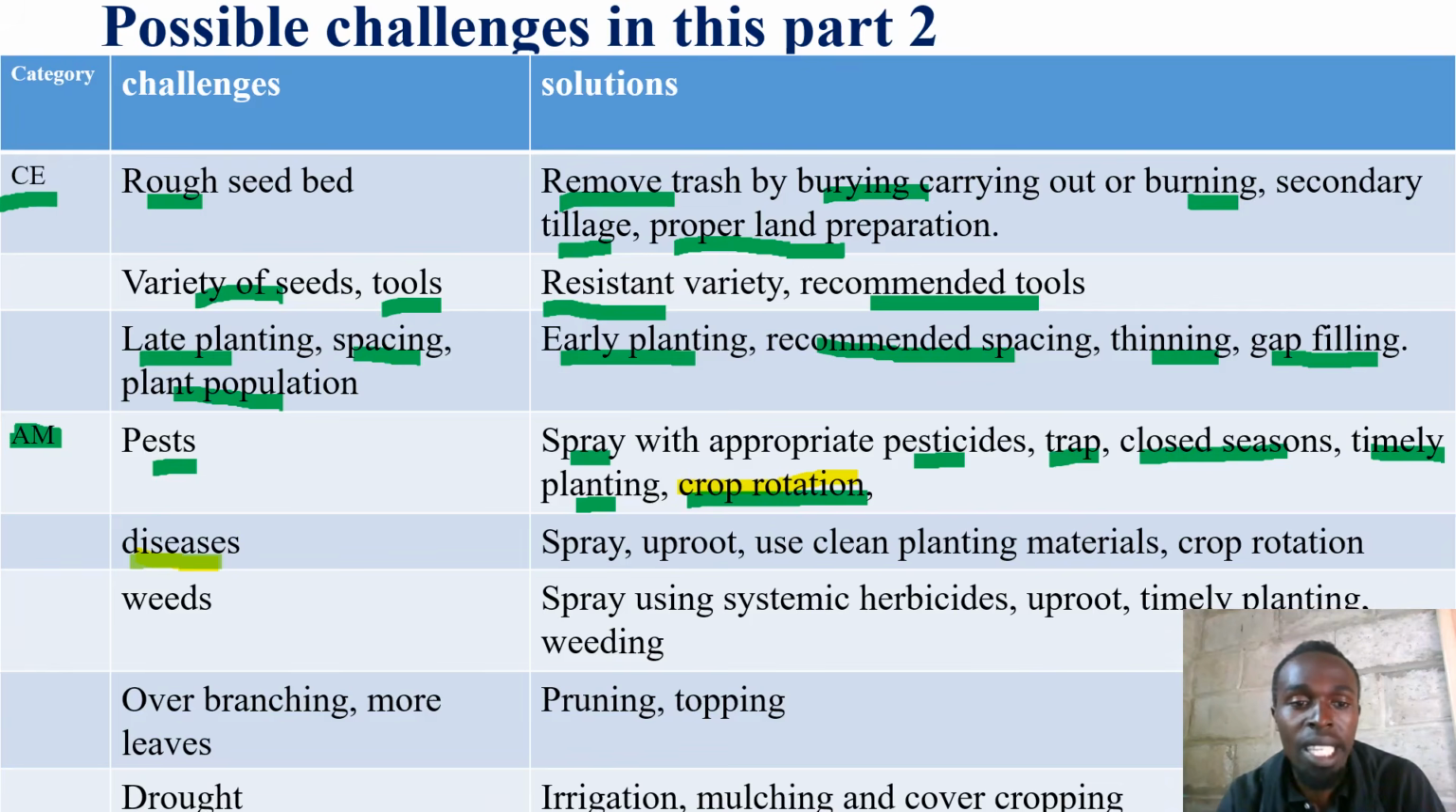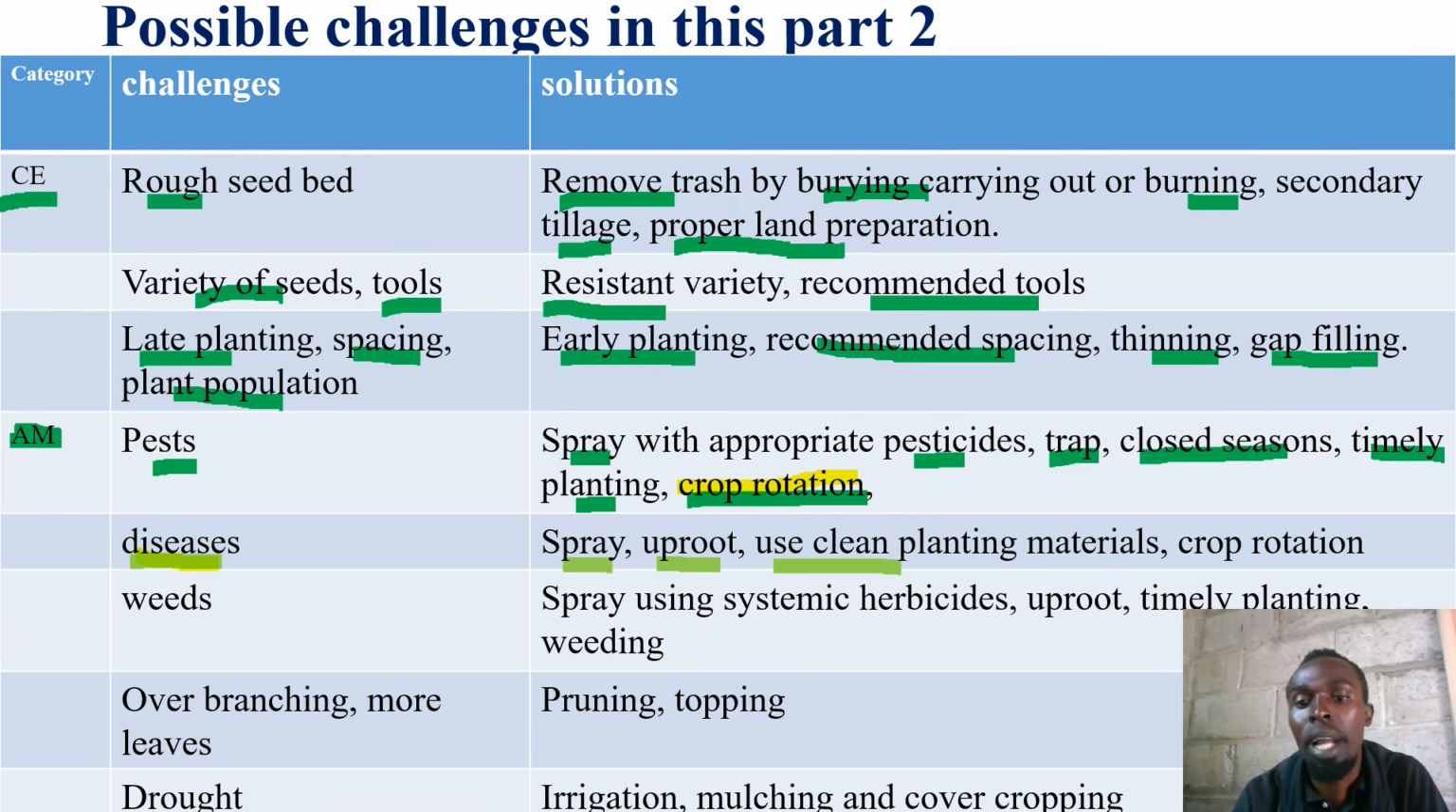But here, with disease symptoms, we are going to see folding of leaves, stunted growth, the crop or plant has not matured to the expectation of the farmer. Then maybe the fruits are rotting. Some diseases are fungal, others are bacterial. So you're going to recommend spraying with recommended drugs or chemicals, then uproot the diseased crop.